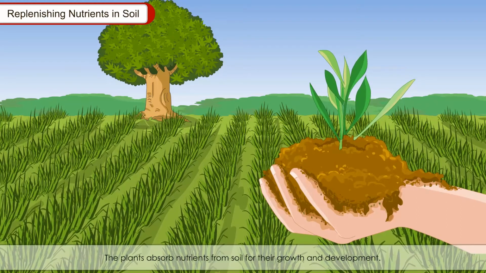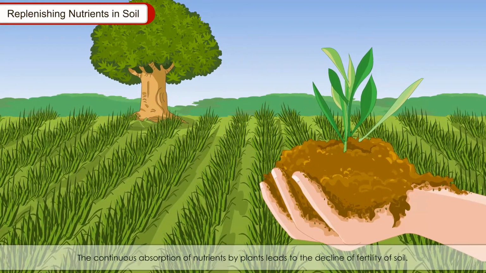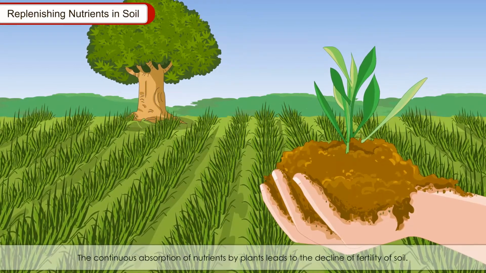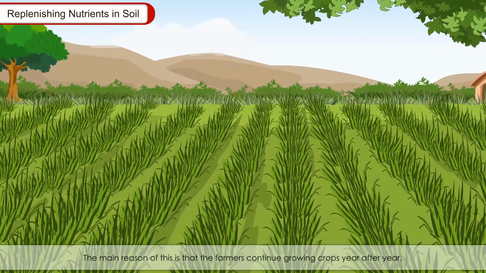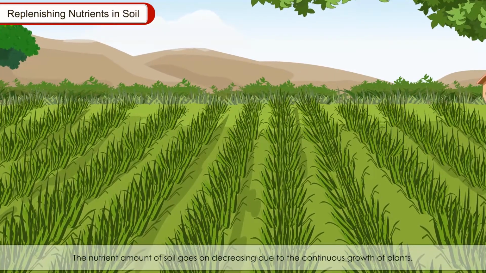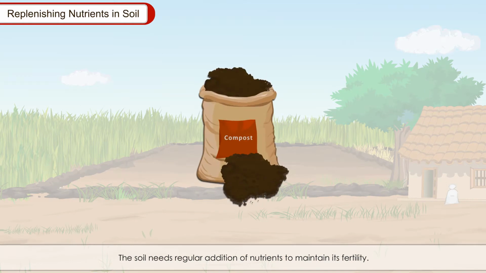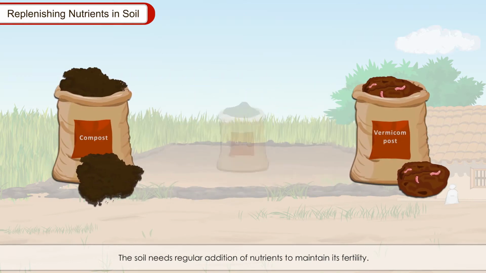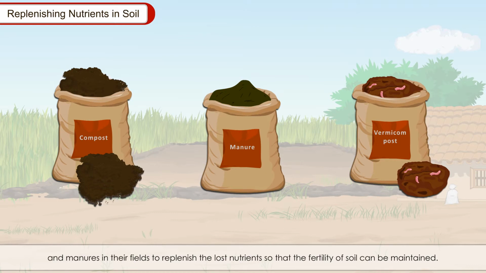Replenishing nutrients in soil. The plants absorb nutrients from soil for their growth and development. The continuous absorption of nutrients by plants leads to the decline of fertility of soil. The main reason for this is that farmers continue growing crops year after year. The nutrient amount of soil goes on decreasing due to the continuous growth of plants. The soil needs regular addition of nutrients to maintain its fertility. The farmers and gardeners add fertilizers and manures in their fields to replenish the lost nutrients so that the fertility of soil can be maintained.